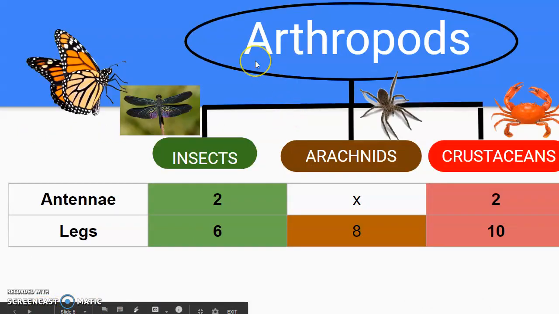To conclude, remember that arthropods are divided in 3 groups: insects like butterflies and dragonflies, arachnids like spiders and scorpions, and crustaceans like crabs. Insects and crustaceans have 2 antennae, but remember that their number of legs change. Insects have 6 legs, arachnids have 8 legs, and crustaceans have